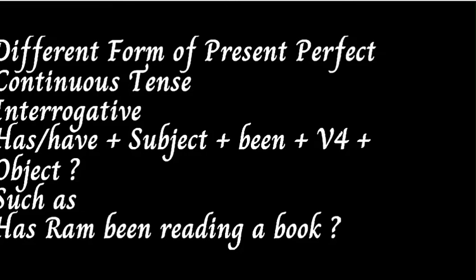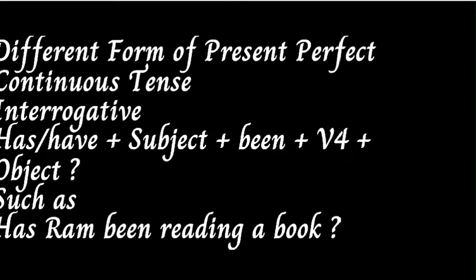If we discuss the use of has and have, then has is used with all subjects which are in third person singular number, whereas have is used with all subjects which are in singular or plural number of first person, singular or plural number of second person, and plural number of third person. So the use of has and have is very clear.